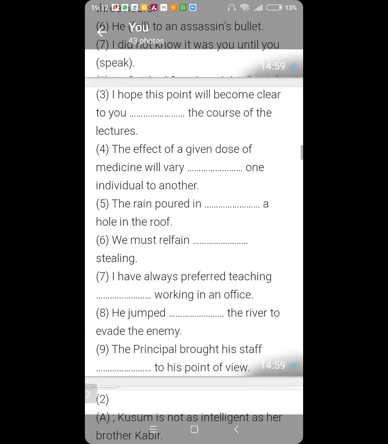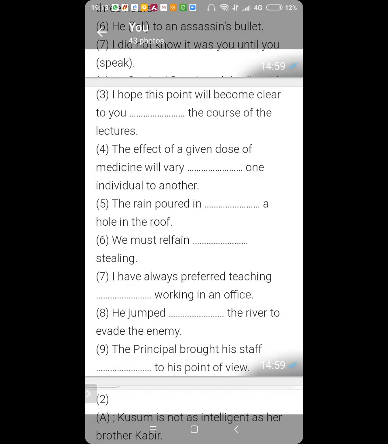Number 7. I have always preferred teaching in work. No. I have always preferred teaching than working in an office. You prefer something to the other, or over the other. I've always preferred teaching over working in an office, or the appropriate is to. I prefer this to this. So I've always preferred teaching to working in an office.